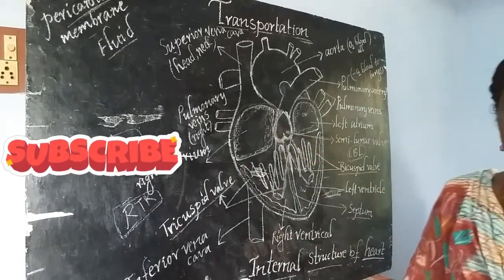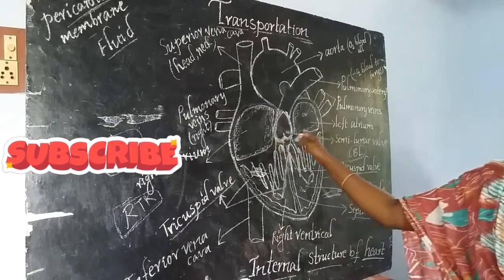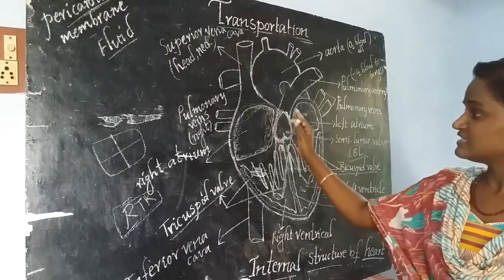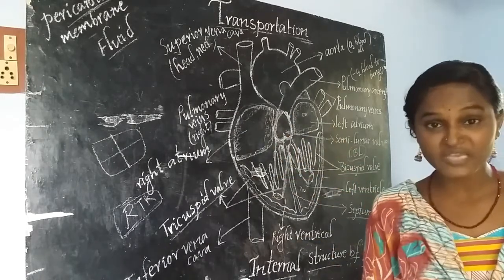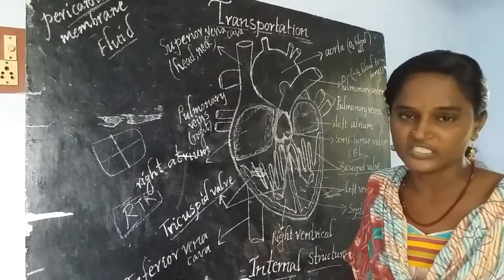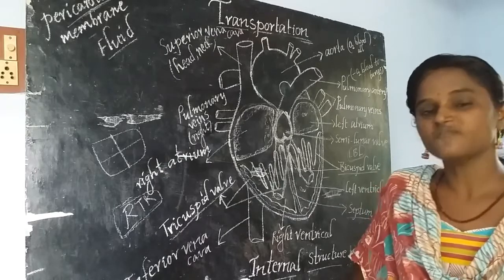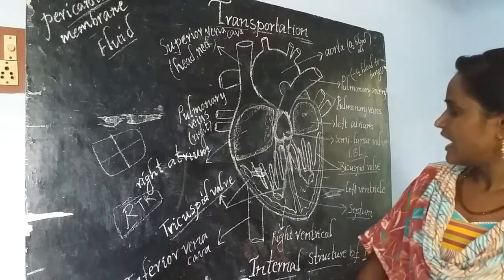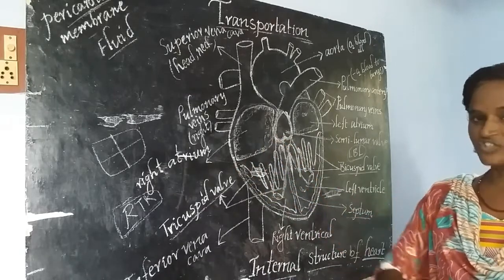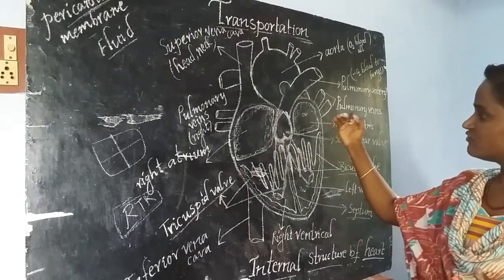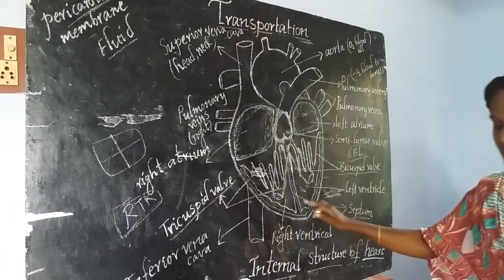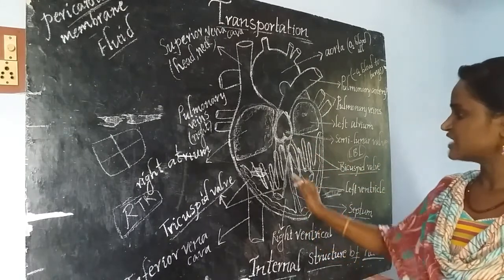Here the heart is in the shape of a pear fruit. The upper end is broader and the lower end is narrow. It is getting protection by the help of the rib cage, and it is also covered by pericardial membrane and pericardial fluid to get protection from physical injuries. And the atrium and ventricle of the right side are separated from the left atrium and ventricle by the help of a muscular valve called septum.